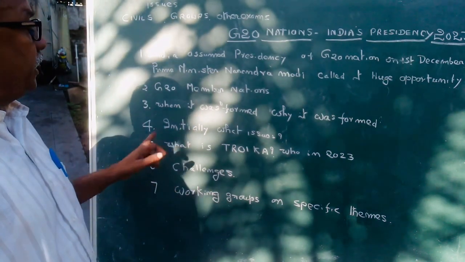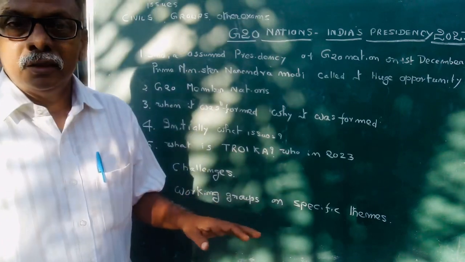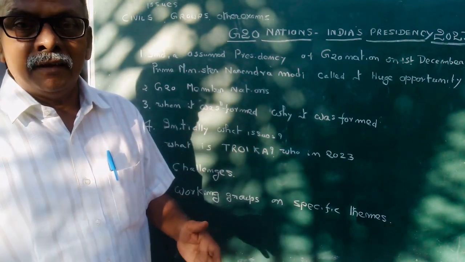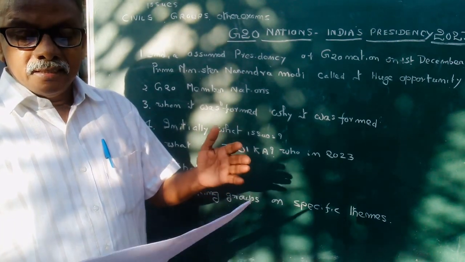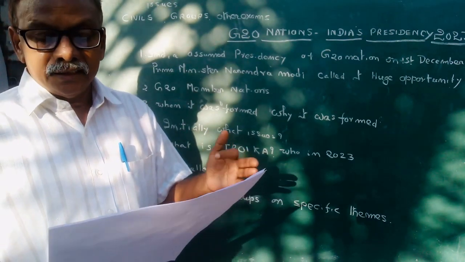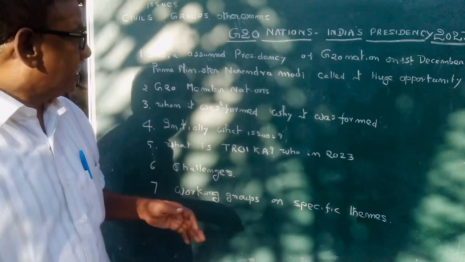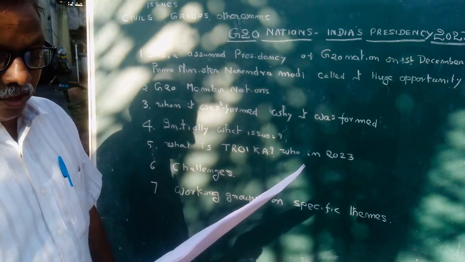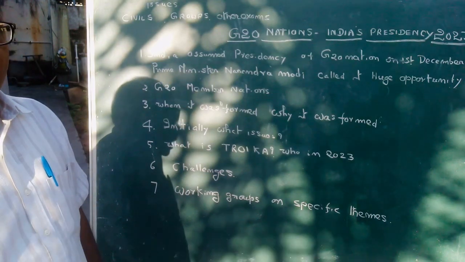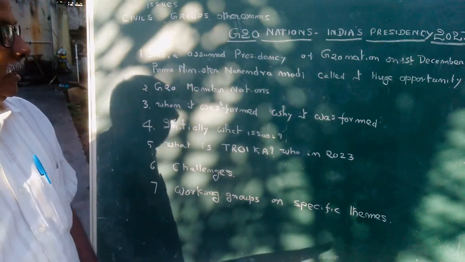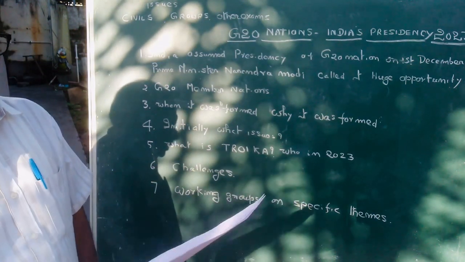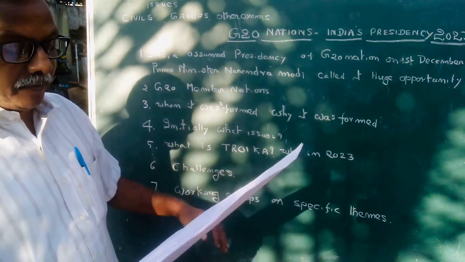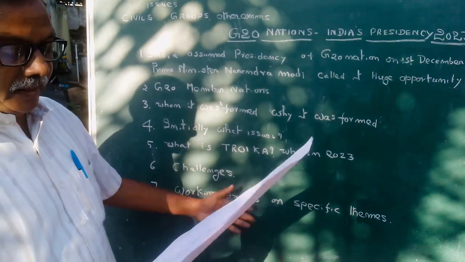So, the initial issue was to recover from the crisis that was formed in the years 1997 and 98. And later, the G20 countries have made achievements in trade agreements, in cooperation on environmental issues, in cooperation on climate change, etc.